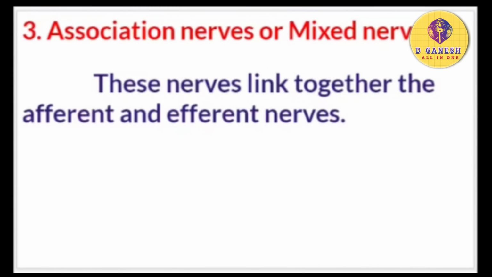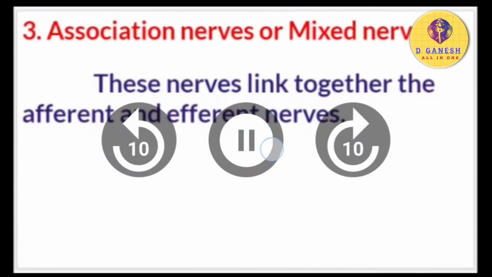Association nerves are mixed nerves. The nerves linked together, afferent and efferent nerves, are called association nerves or mixed nerves.